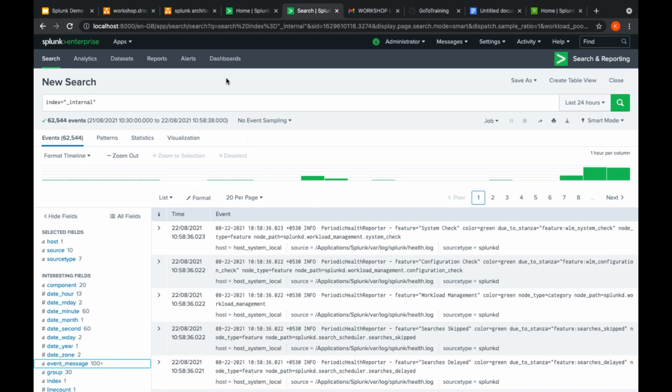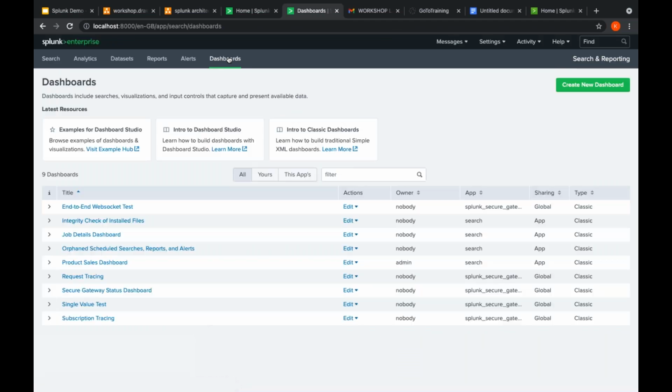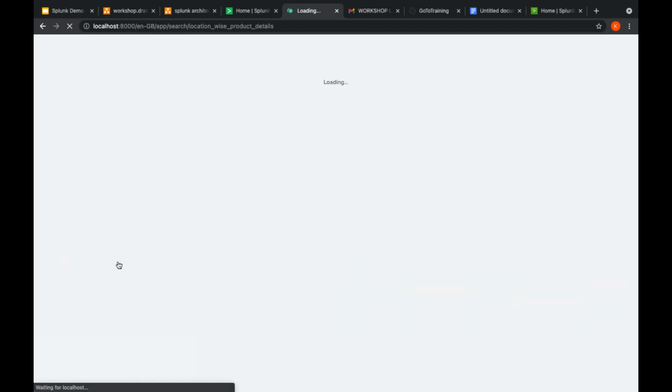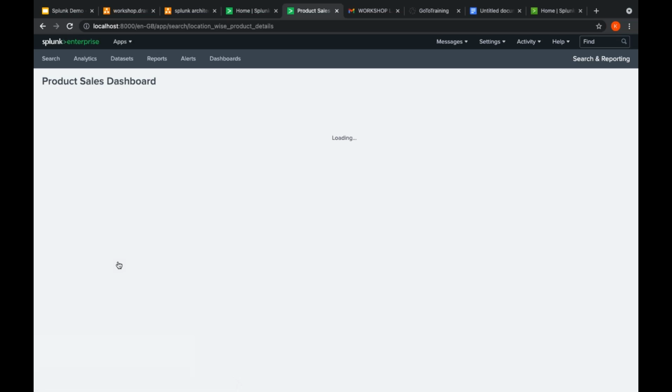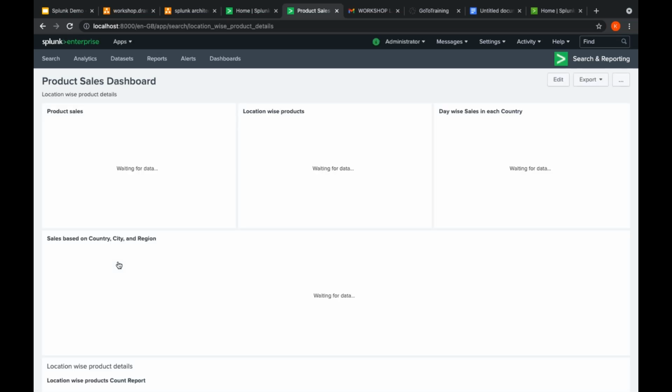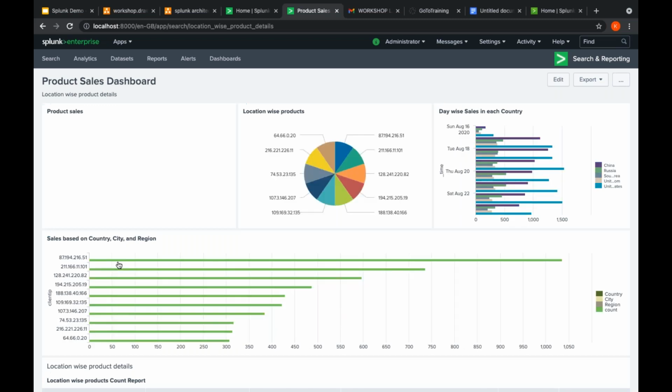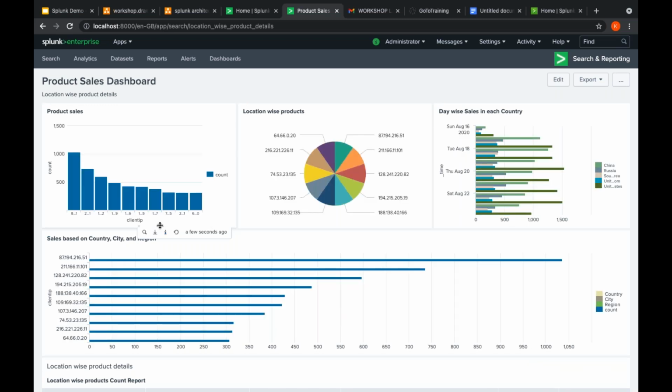And you can even produce dashboards like this. I will show you one thing. Sophisticated dashboards, just like in a programming language, what we can do. So for example, a product sales dashboard. This is the kind of stuff it can produce. All the reports at a glance, we can make available for the management, so that in a single dashboard they can see all this. These are the product sales actually.